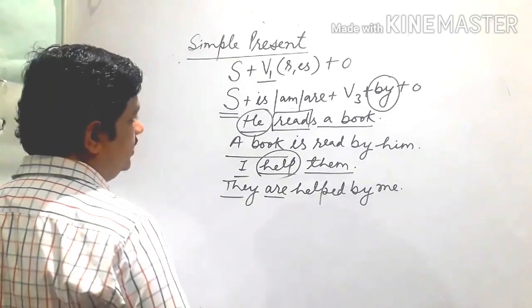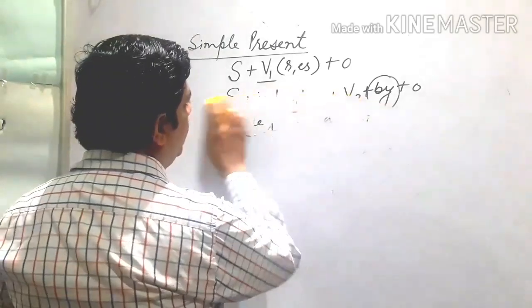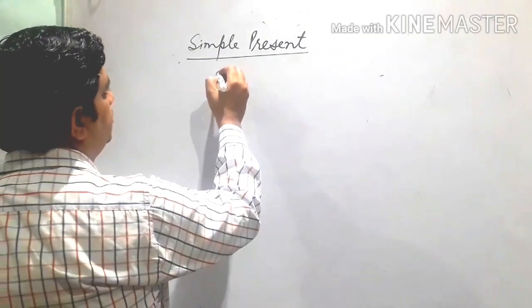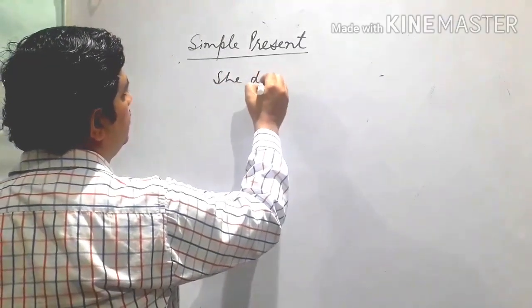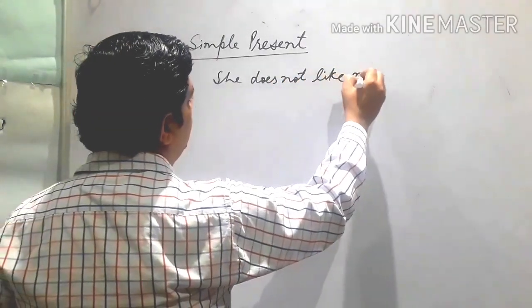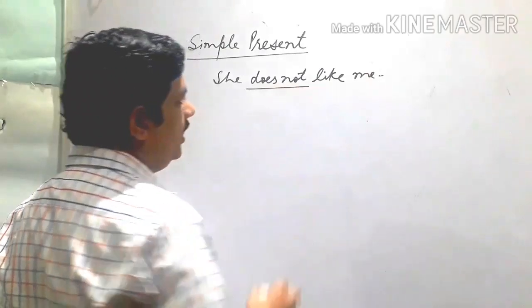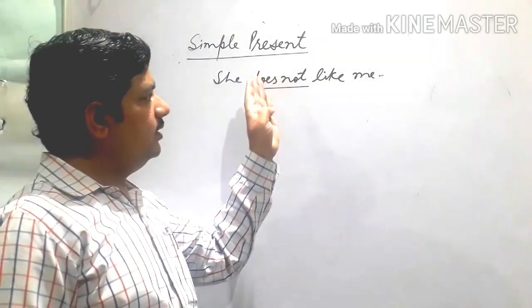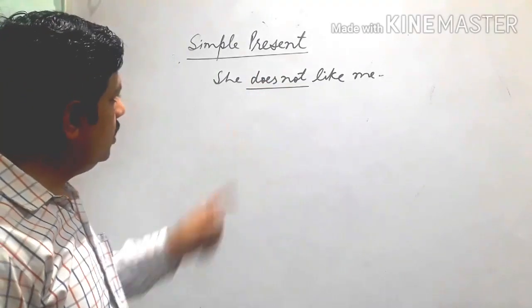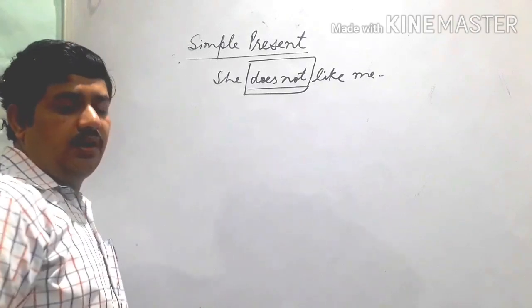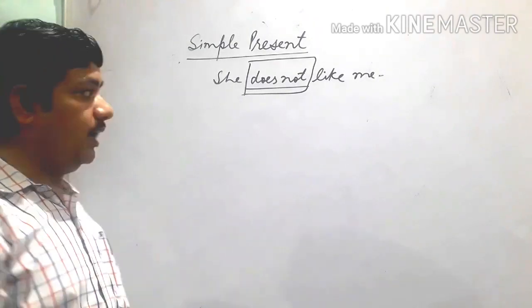When you have a negative sentence, you change accordingly. Listen, the same sentence when you turn it into negative, how do we change? She does not like me. See, when you have do not and does not in a sentence, that is a present indefinite negative sentence. So what you have to do is change that do not and does not into is not, am not, are not.